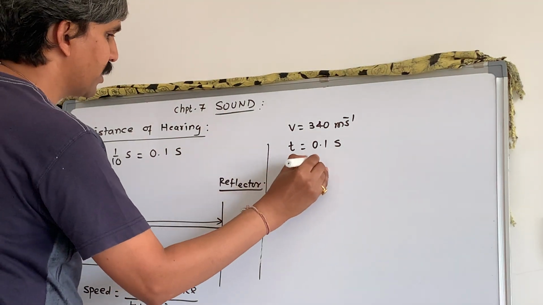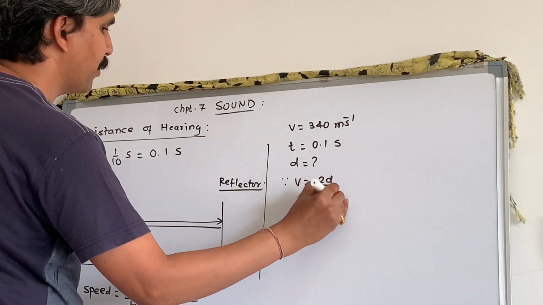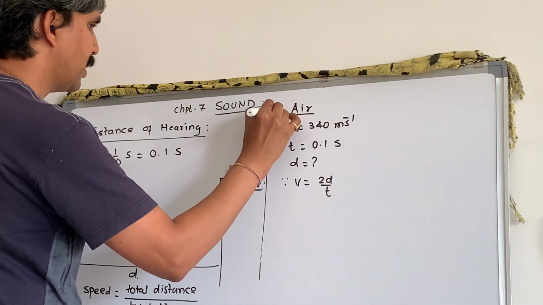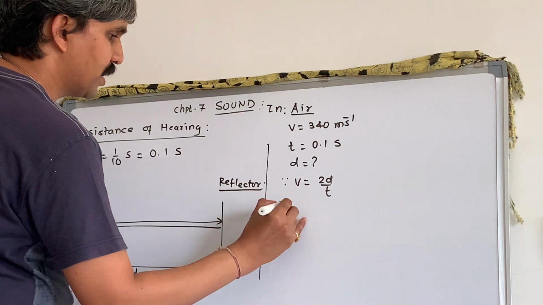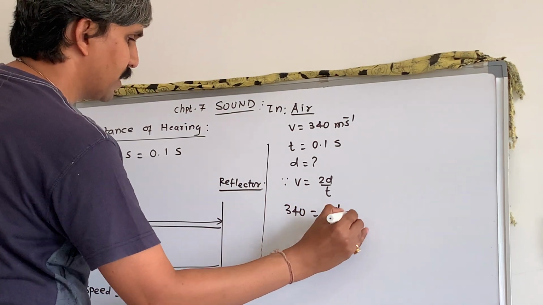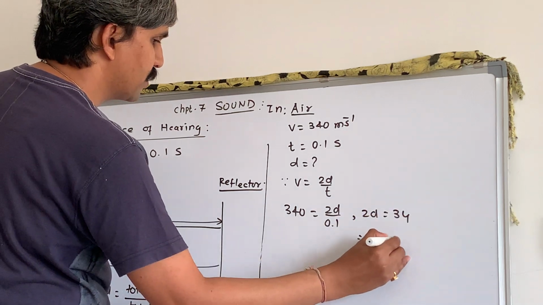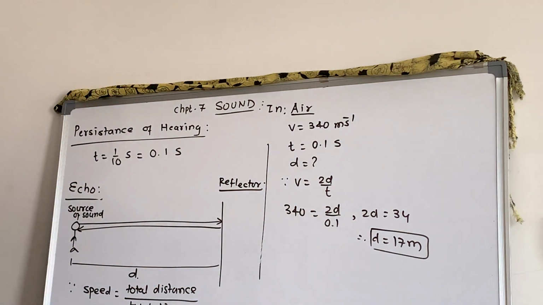We want D over here. So we have V is equal to 2D upon T. I'm writing this in air. Over here 340 is equal to 2D upon 0.1. So 2D is equal to 34. So your D is equal to 17 meter. So the minimum distance between source and reflector must be 17 meter.